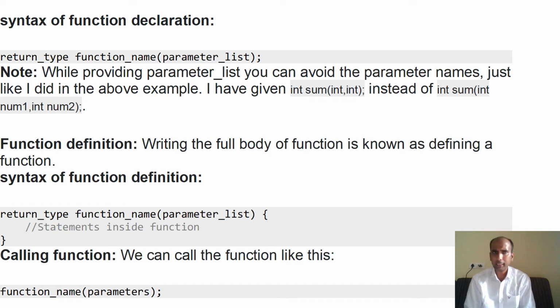So for function declaration, what you need to do: return type, function name, then parameter list. While providing the parameter list, you can avoid the parameter name. It is not required that you write the parameter name, just the data type is required, like int sum(int, int). Here I am not declaring int num1 and int num2. So you can write them, but it is not mandatory. Function definition, you all know the syntax: return type, function name, parameter list, then the body of the function. And how to call the function? Function name, and if the function is receiving parameters, you need to pass the parameters and then a semicolon.